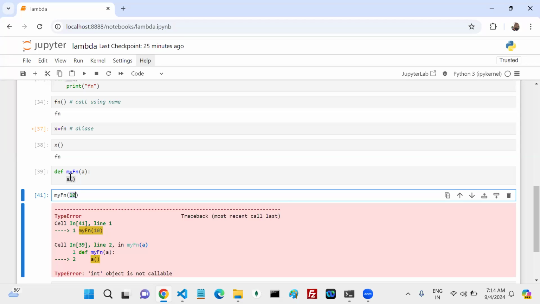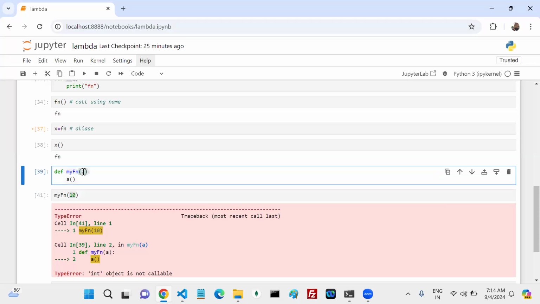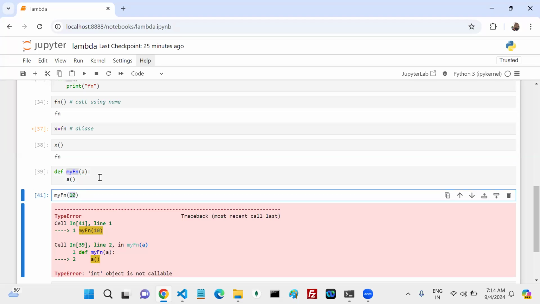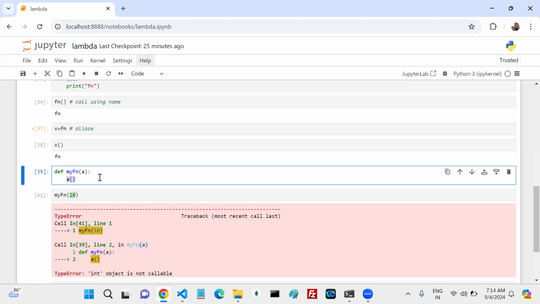Why? Because myFn is taking one parameter, one argument. What is that argument's type? How are you using that argument? You are using that particular argument like a function, right? Yes or no? So for myFn you have to pass one parameter, and that parameter type should be function.